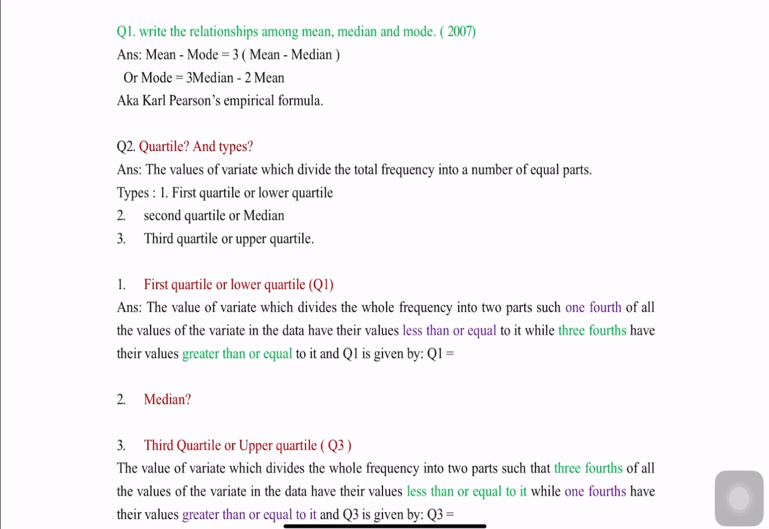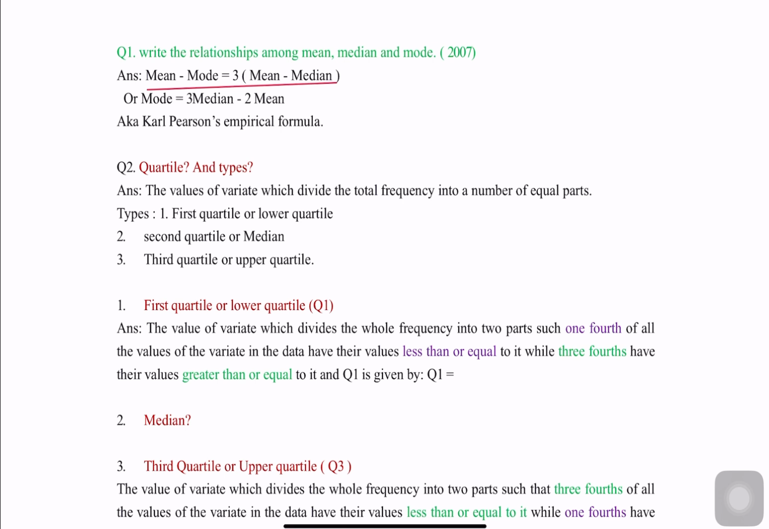Write the relations among mean, median, and mode. 2007 question. So the answer is mean minus mode equal to thrice mean minus median. You have to learn this, or if you find it difficult, you can learn the other one, that is mode equal to thrice median minus twice mean. They are both the same. So how do we get this mode is equal to thrice median minus twice mean?